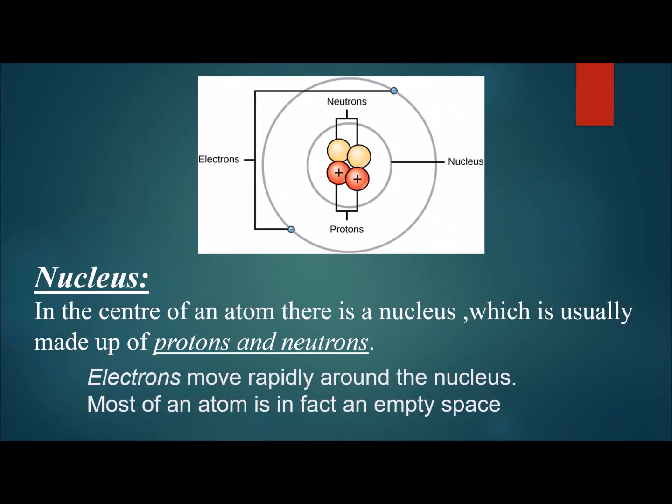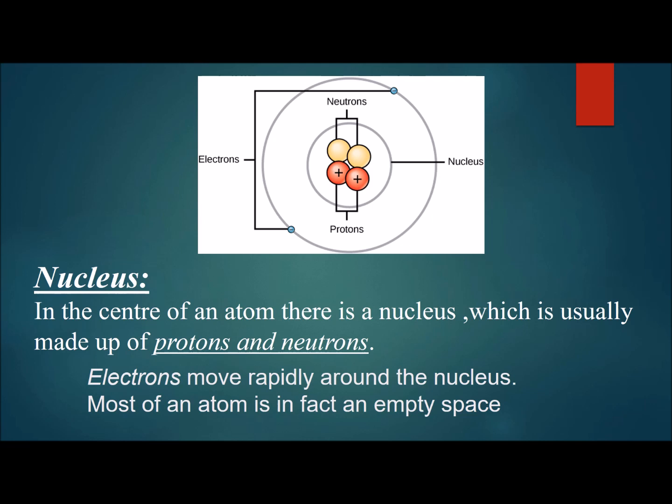This is a diagram of a 2D structure of an atom. In the center there is the nucleus, and inside the nucleus there are 2 protons and 2 neutrons. Outside the nucleus there are 2 electrons, which are not inside the nucleus; they are revolving around the nucleus.